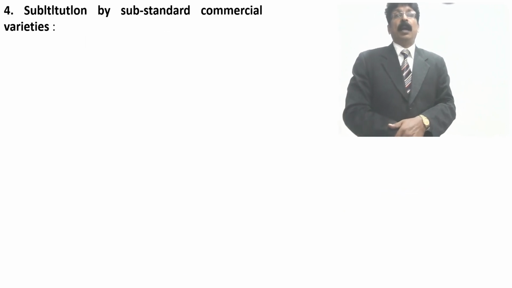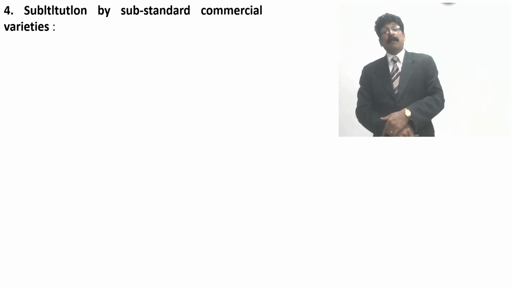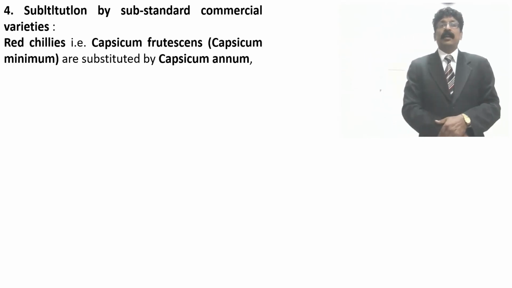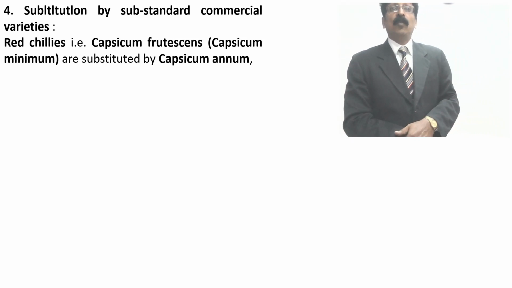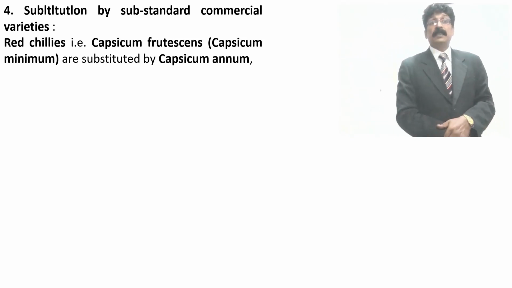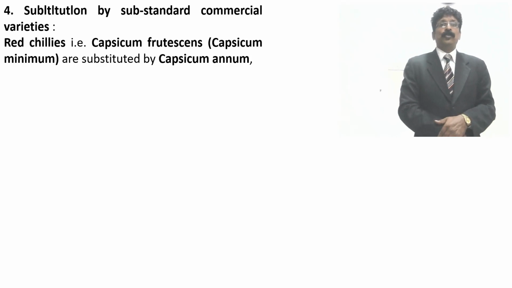And substitution by substandard commercial varieties. Red chili, Capsicum frutescens, Capsicum minimum also you can say, is substituted with Capsicum annuum.